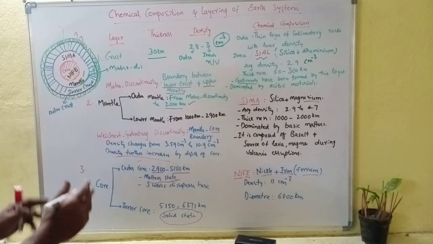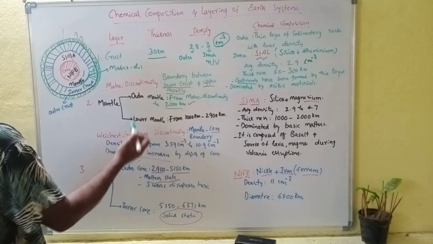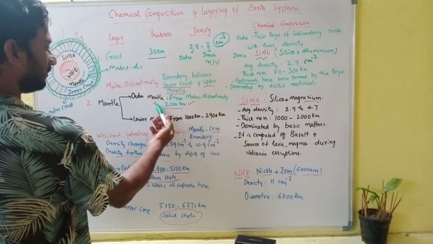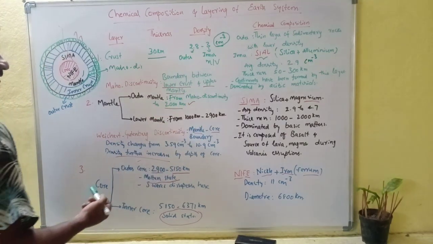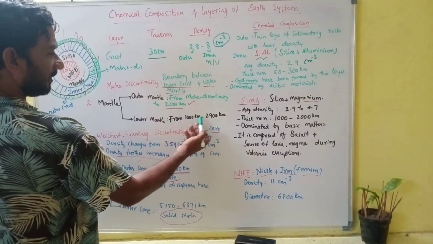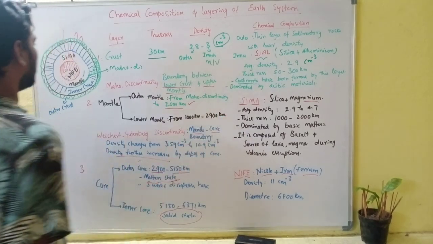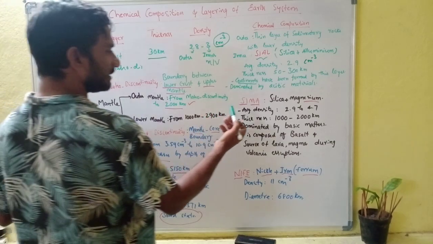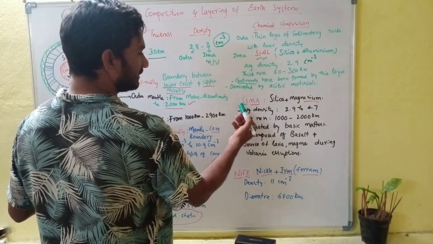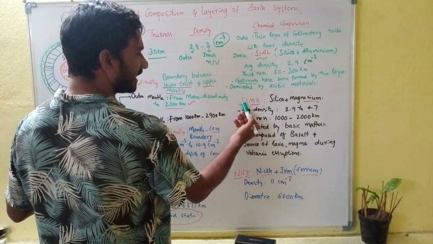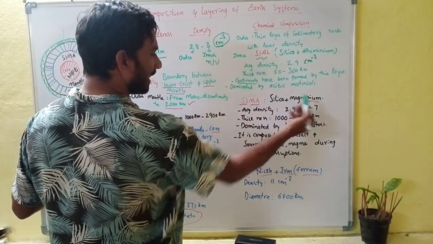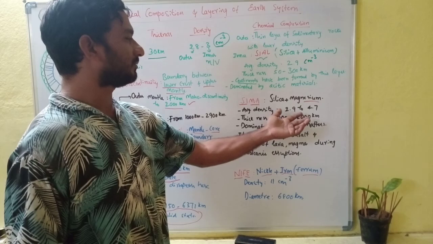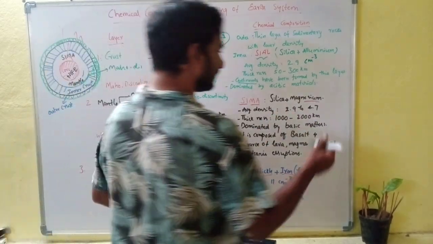The mantle portion we can divide into two parts. One is the outer mantle, another one is the lower mantle. The outer mantle is from the Moho discontinuity to 2000 kilometers, and the lower mantle is from 1000 kilometers to 2900 kilometers. This is how we can divide the mantle, and this mantle portion is composed of Sima. In the Sima, Si stands for silica and Ma stands for magnesium, and the average density of this Sima is from 2.9 to 4.7 per centimeter cube.